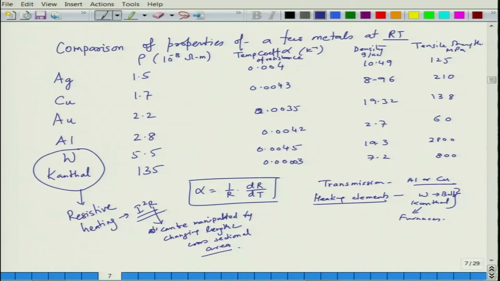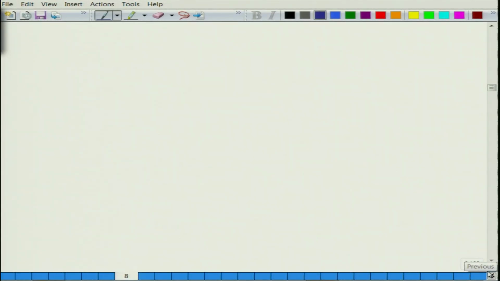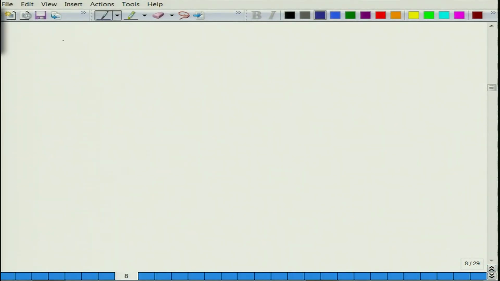So this is about the basic properties of metals. The important things you consider about metals are resistivity and conductivity, where conductivity is given as Ne square tau by m. You can manipulate the conductivity of these materials by changing n and tau, and it is tau which makes a lot of difference to the conductivity. Now we are going to discuss the properties of semiconductors.